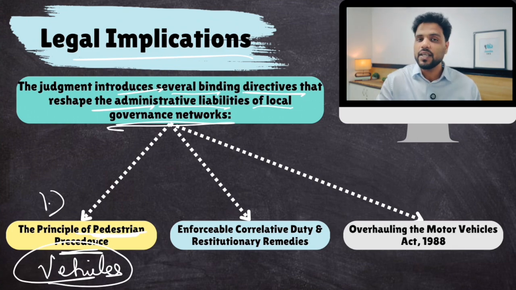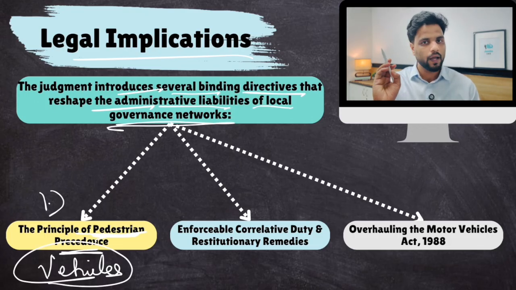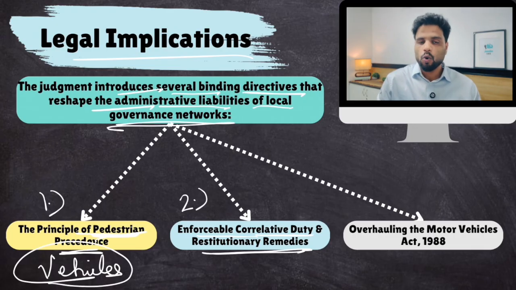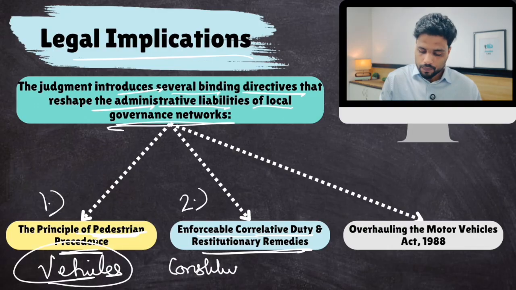Now, it is compulsory for municipalities to make sure that whenever they plan any mobility-related infrastructure, roads and all, they need to create safe pathways for pedestrians as well, where they can walk. Okay. Then number two, this is really important. Enforceable correlative duty and restitutionary remedies. The Supreme Court in its judgment said that all pedestrians, all citizens of India have constitutional restitutionary remedies with respect to right to walk.